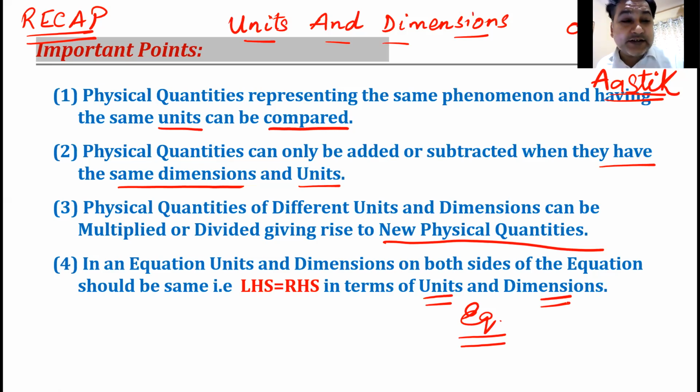Units and dimensions. Whatever units and dimensions you have on the left hand side, if it is kilometer per hour on the left hand side, it has to be kilometer per hour on the right hand side also. It cannot be even meter per second. That does not make sense. Am I clear with this? That was our fourth point, if I can recollect.